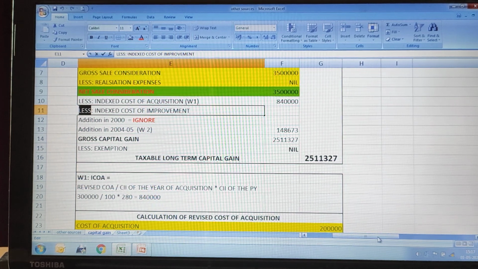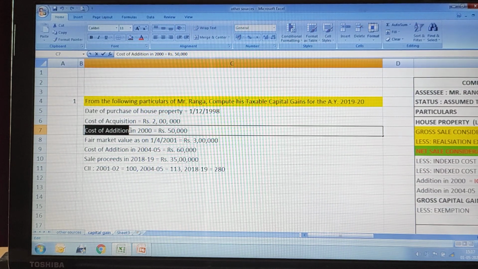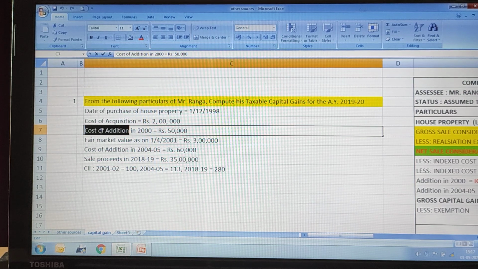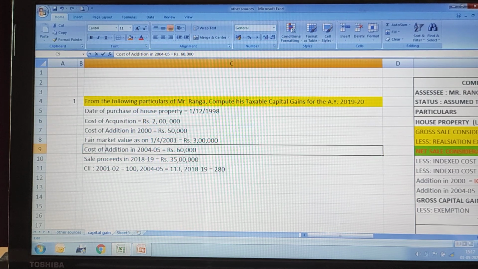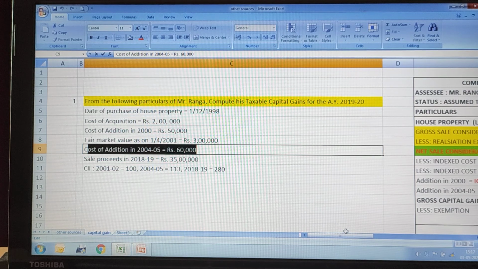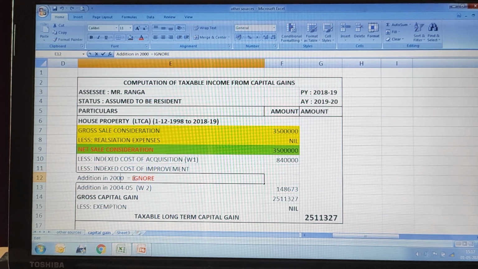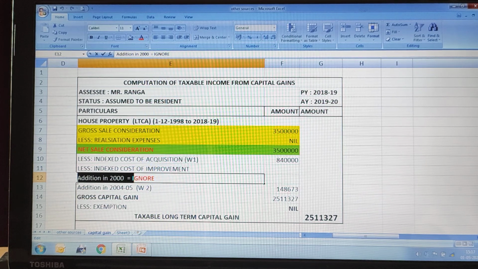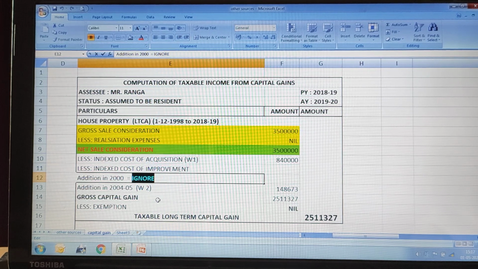If you notice here, cost of addition is nothing but cost of improvement. Indexing is not given here. They have just given cost of addition in 2000 as 50,000 and cost of addition in 2004-5 as 60,000. Now, if you remember the rule which we discussed in the previous videos, anything made before 2001, that is our fair market value year, any additions, improvements or alterations made before that, we are not going to consider. It should be ignored completely.